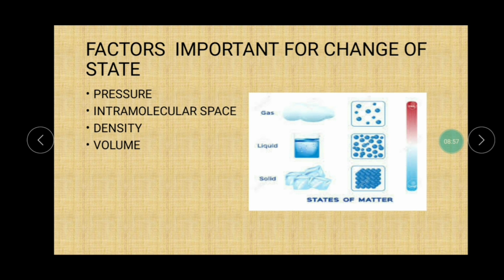If I take one container and in it I put 10 marbles, and I take another container of the same kind and same size and put 4 or 5 marbles in it, then the container with 10 marbles will have more density. The container with 4 or 5 marbles will have less density because it has more space as compared to the first container.